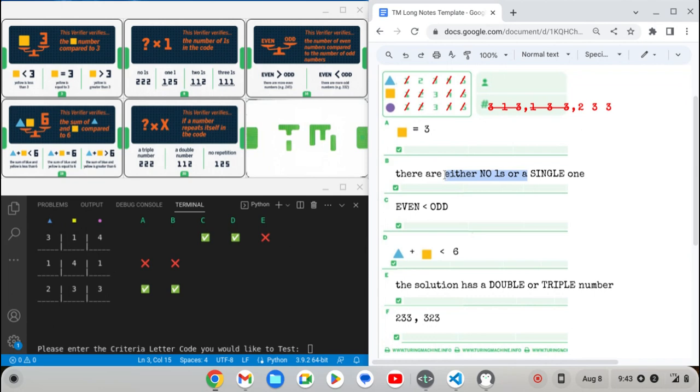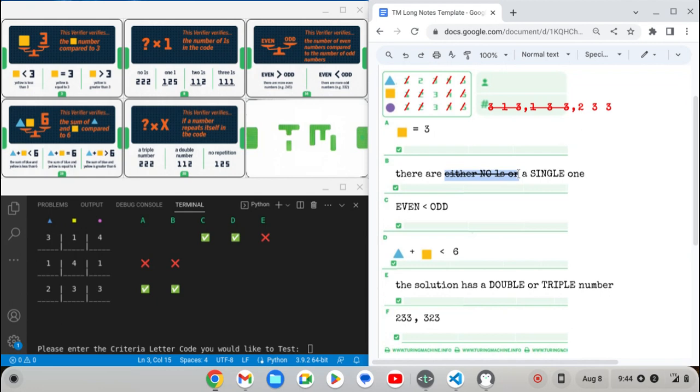Well, oops. Conjugation doesn't make sense. There are a single 1, I guess. Let me just get rid of the or. There are a single 1.